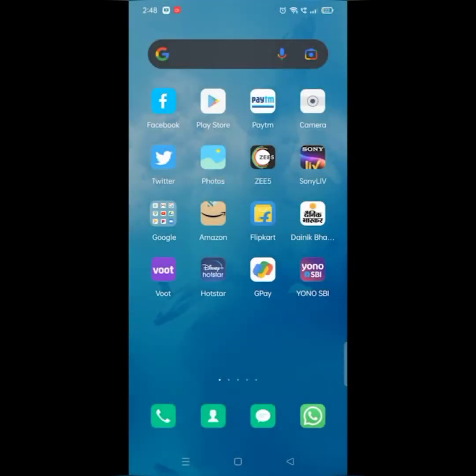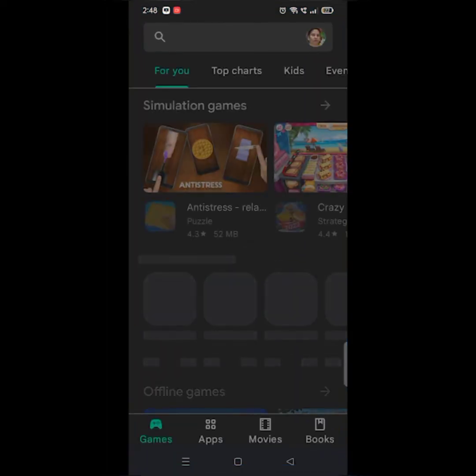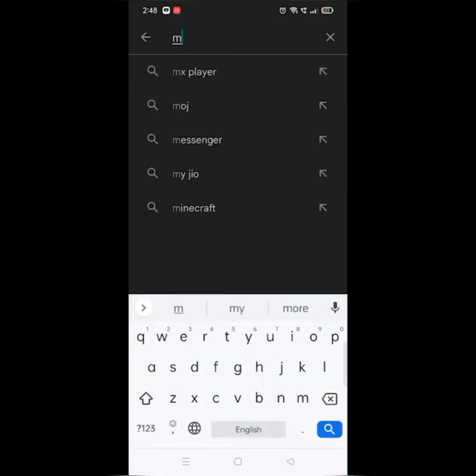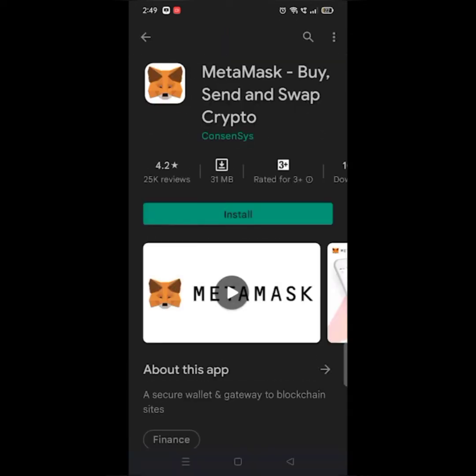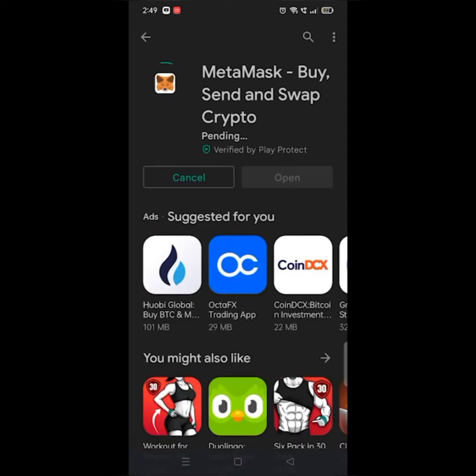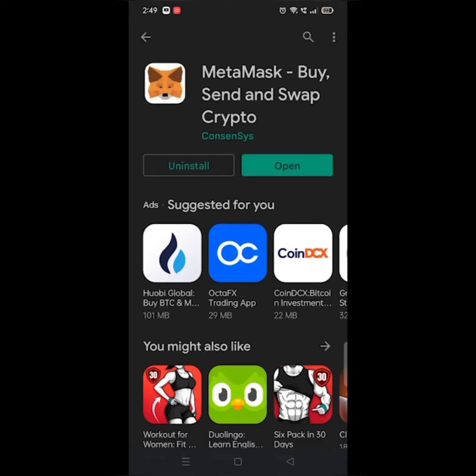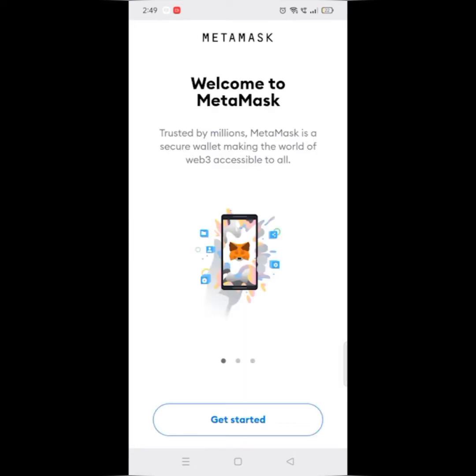Go back to your Play Store or Apple Store in case of iPhone. Search for MetaMask. Click on install and wait for the installation to complete. Click on open and now click on get started.